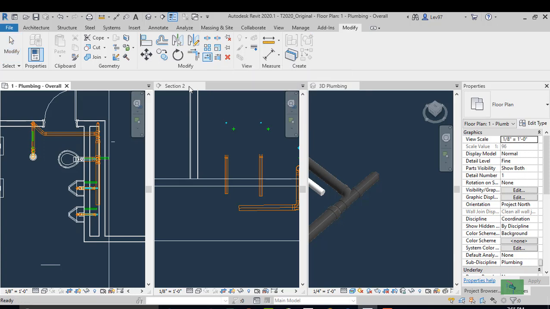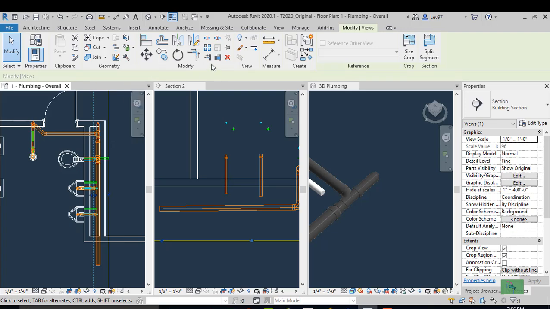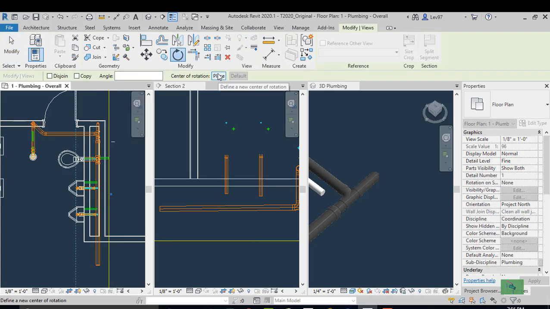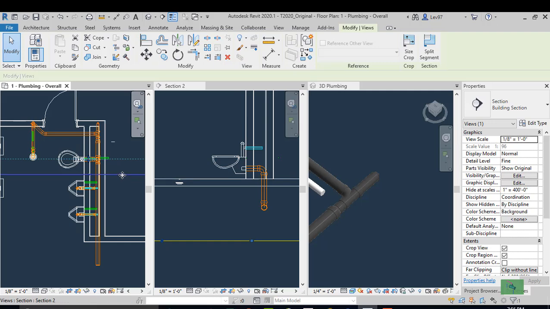Okay, so let's extend the 4-inch. And give me a section view of the urinals. Center rotation. I'm going to place it about right here and give me a 90 so we can look at our urinal sanitary.